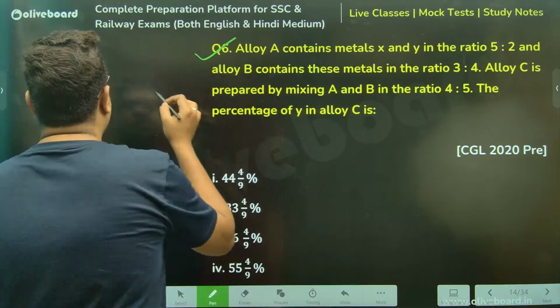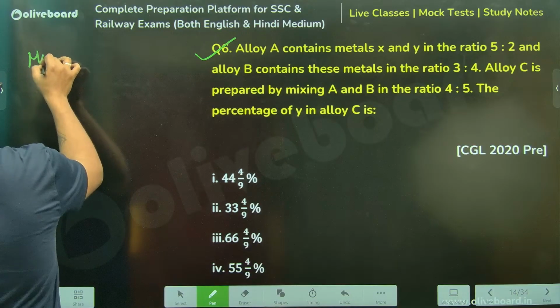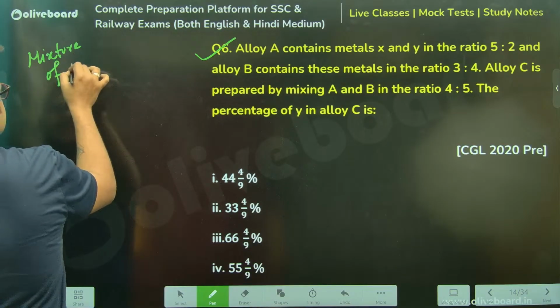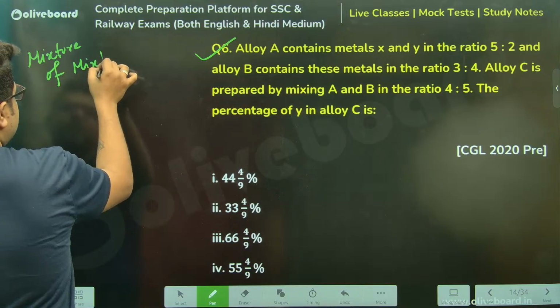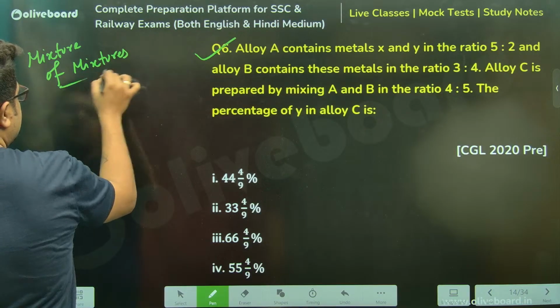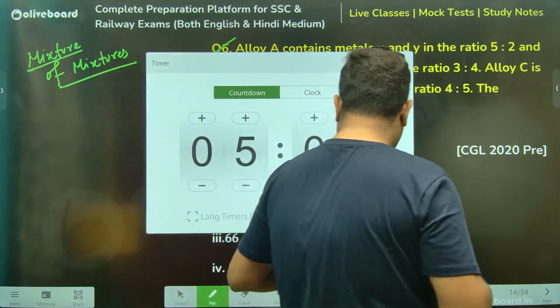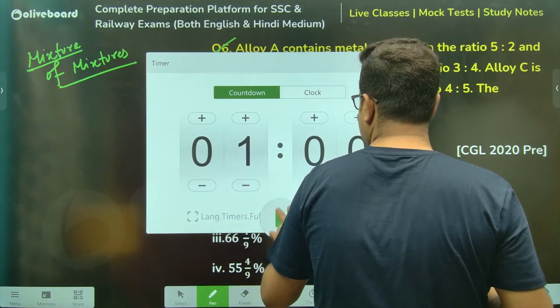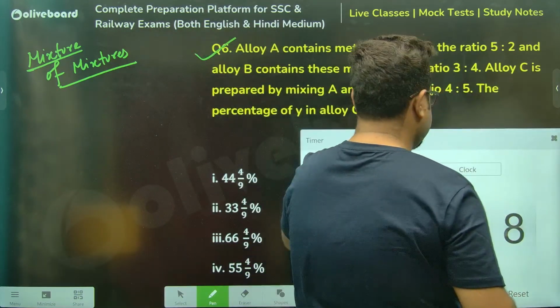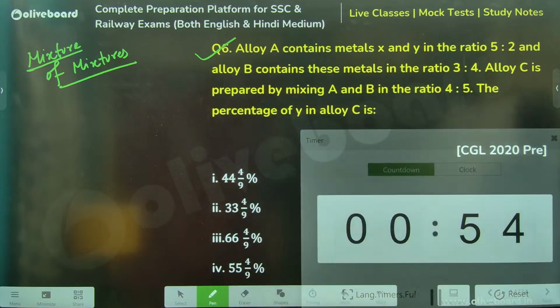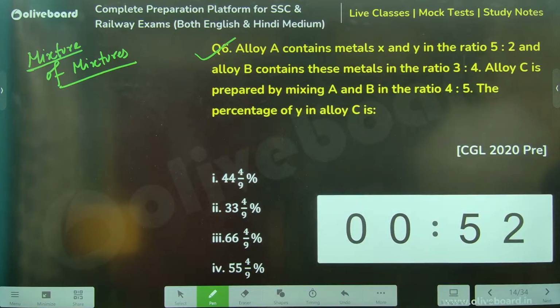Sir, mixture question. I told you in the beginning of this class that these types of questions are becoming more and more important with every passing year. This is one such question. Please solve. I'm giving you a minute. Please solve this. Mixture of mixtures.